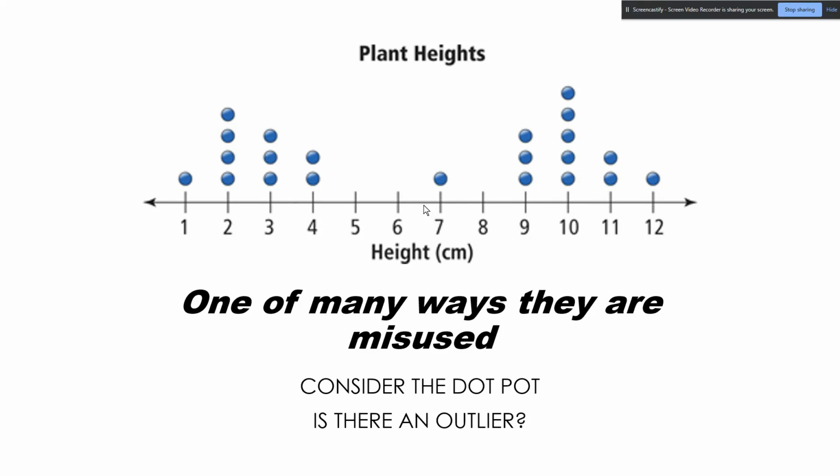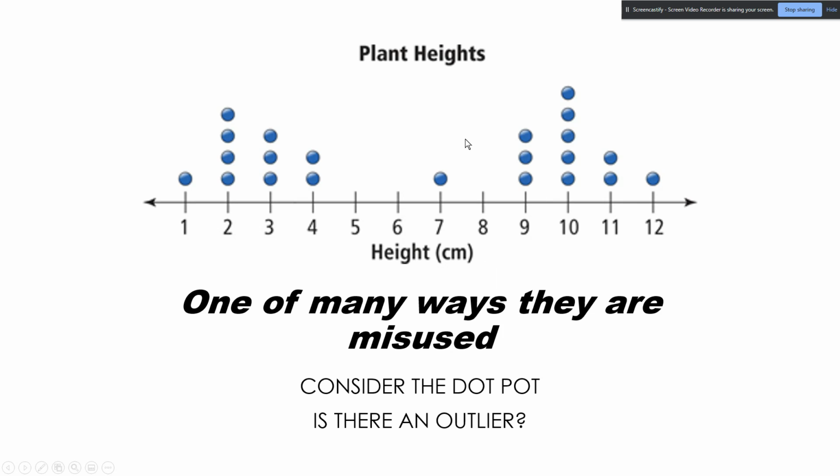One of the many ways of being misused. Notice how this is just talking about plant heights, another graph I found online. And ask yourself this question: is there an outlier? Well, we have a data cluster over here, a data cluster over here. This vaguely could be considered an outlier for right now.